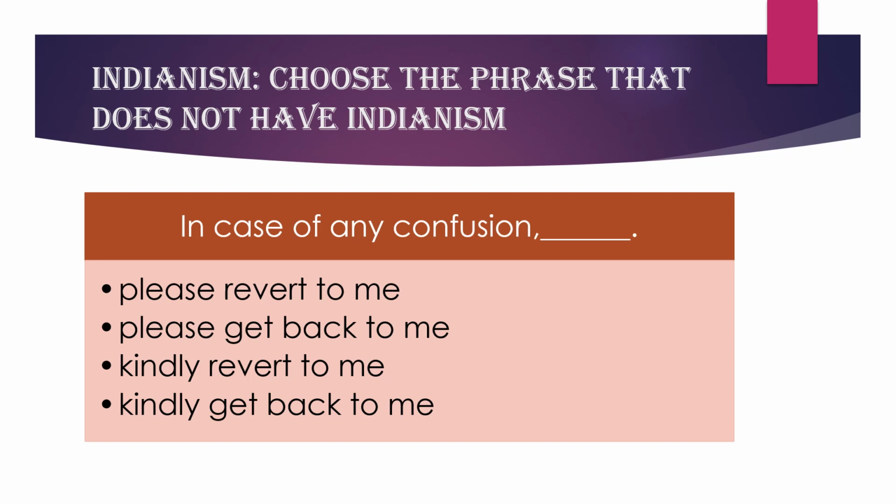Let us now see the sentences based on Indianism. Indianism is an incorrect way of using the English language by literal translations. This particular component of English has been named Indianism because such English will only be found in India. It is found nowhere else in the world, because Indians do have a habit of translating things from Hindi to English for everything that they are doing or speaking. So therefore, it is